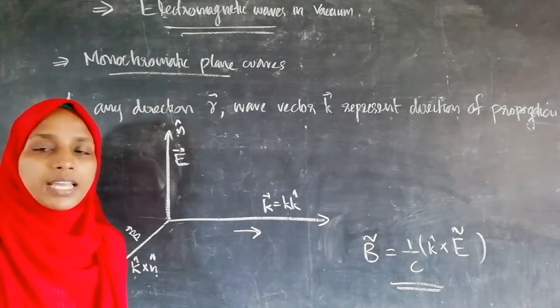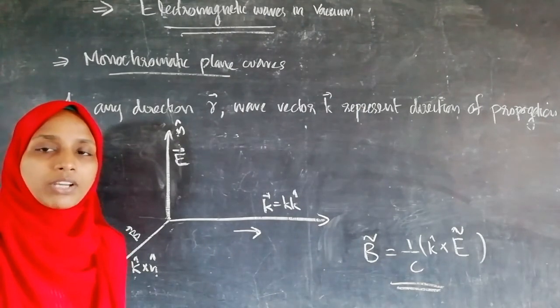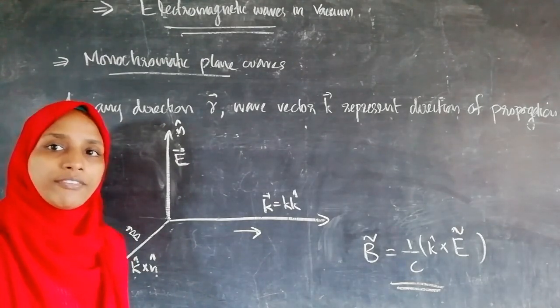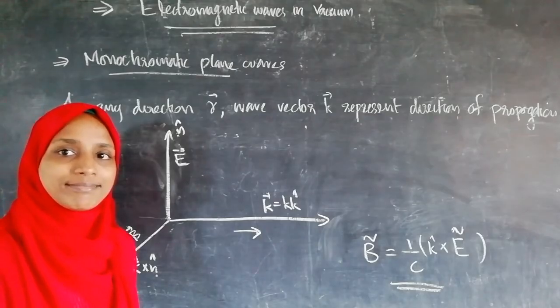And in this theory, we have derived the relation between the complex amplitudes of the electric field vector and the magnetic field vector. Thank you.